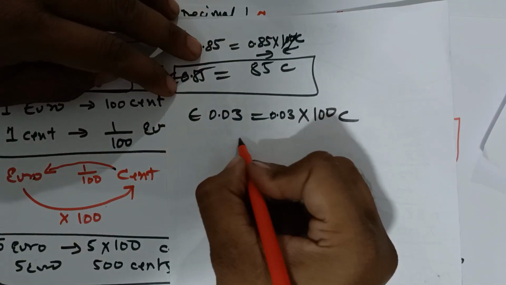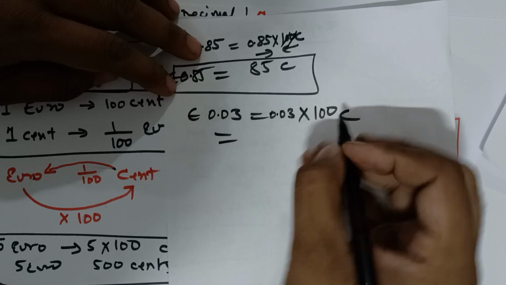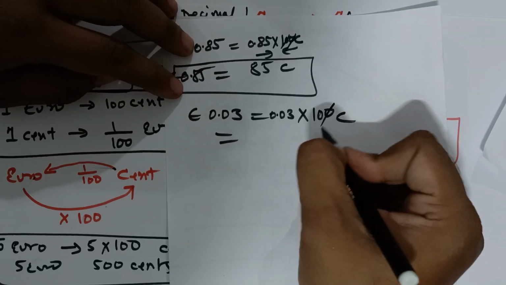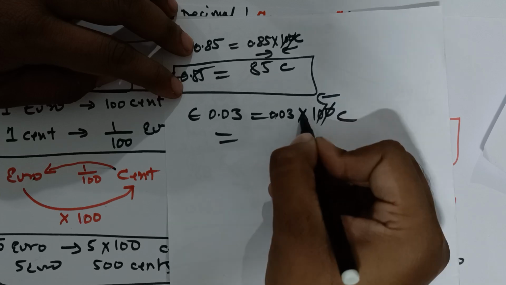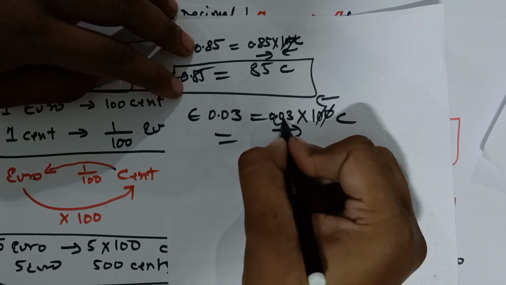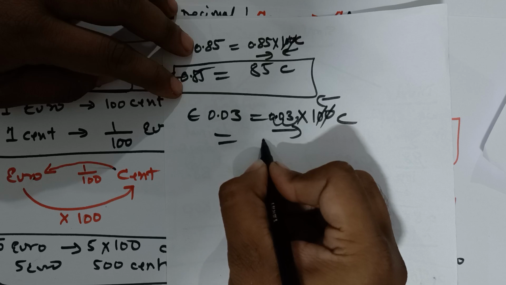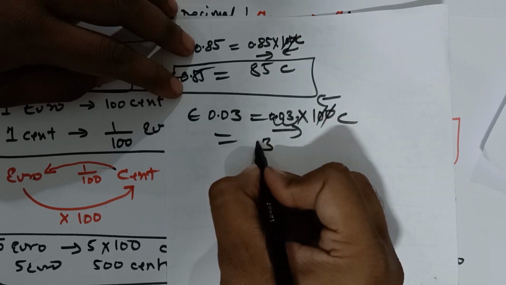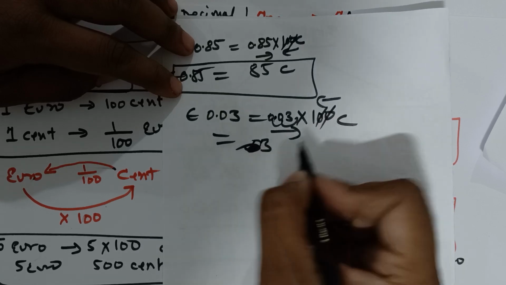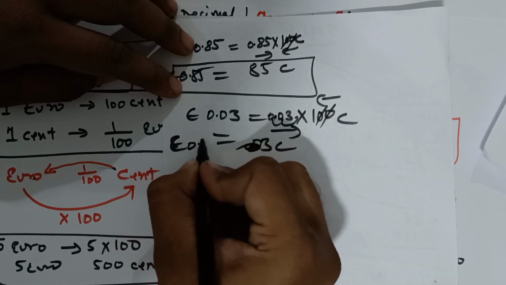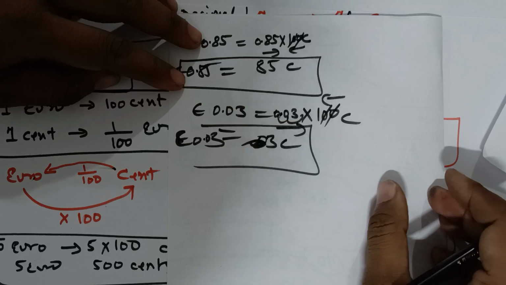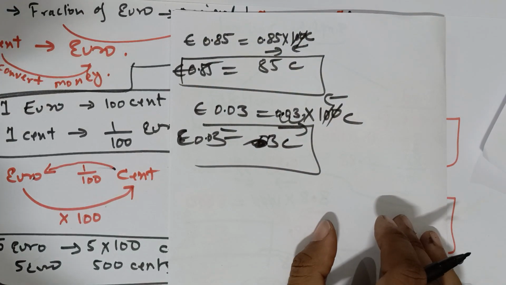Just cancel 2 zeros this side and the decimal will shift to the opposite side. So it is 03, meaning only 3. No need to write the 0 here. Only 3. So it's 3 cent. Is it clear now?